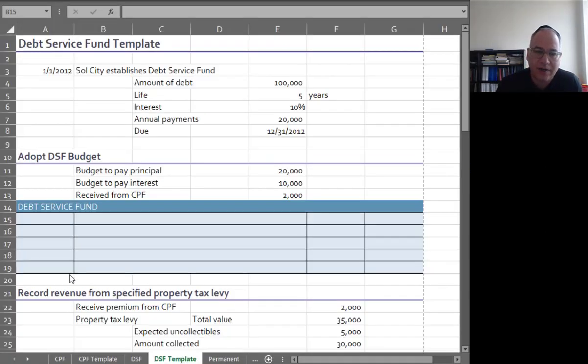So we're going to start off with a debt service fund budget. Let's look at the scenario here.